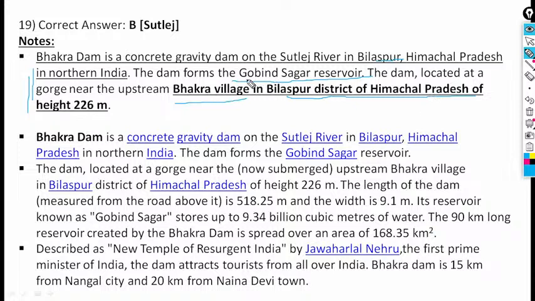The dam forms the Gobind Sagar Reservoir. Then the dam is located at a gorge near upstream of Bhakra village in Bilaspur district of Himachal Pradesh, which has a height of 226 meters. Bhakra Dam is basically a concrete gravity dam on the Satluj River in Bilaspur, Himachal Pradesh in northern India.